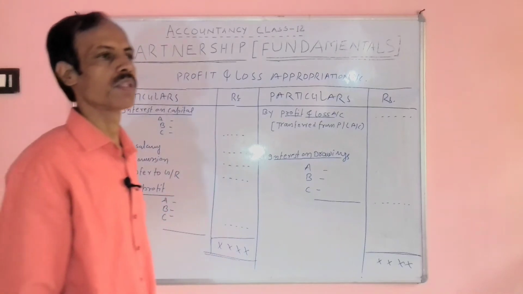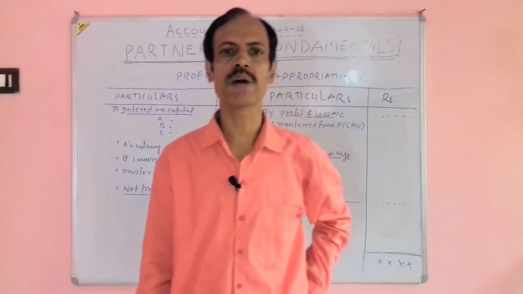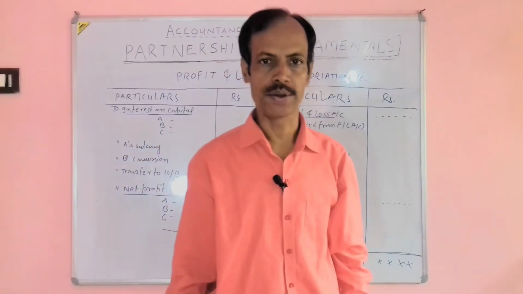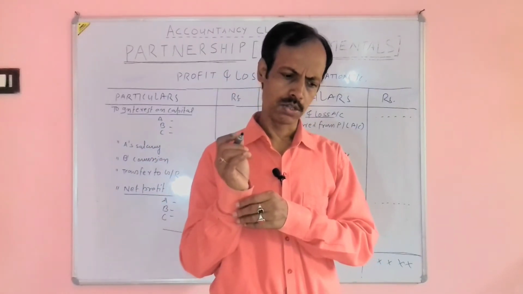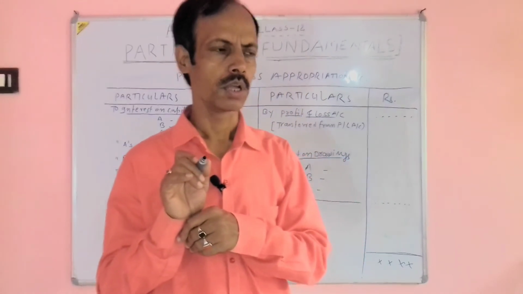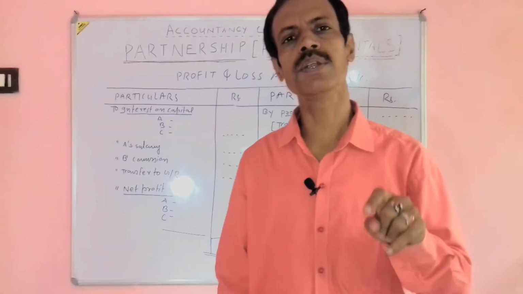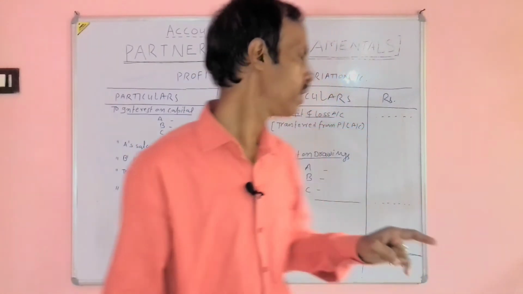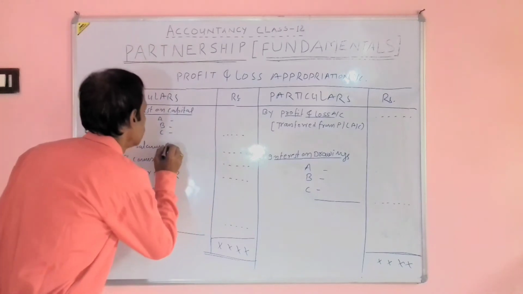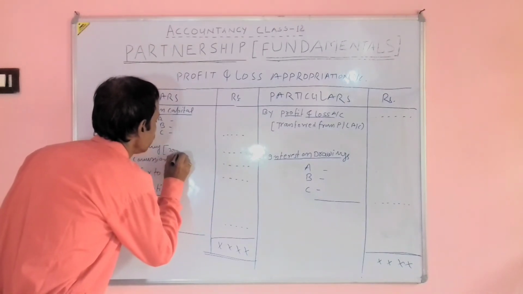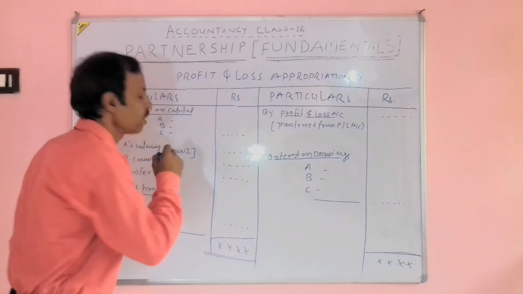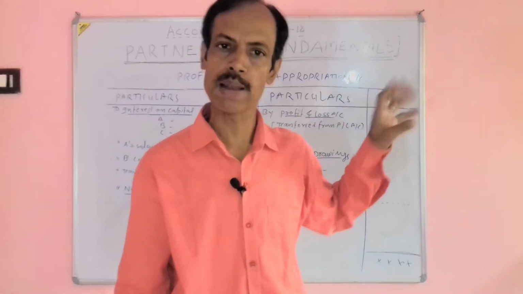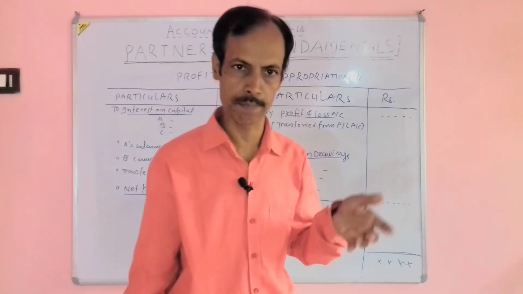Salary to any partner. A firm, if authorized by the partnership deed, may allow salary to any individual partner. There may be two situations. If a partner receives salary at the rate of 2000 per month, then it will be 2000 into 12, because we are recording here for one financial year, for 12 months, not for a particular time.